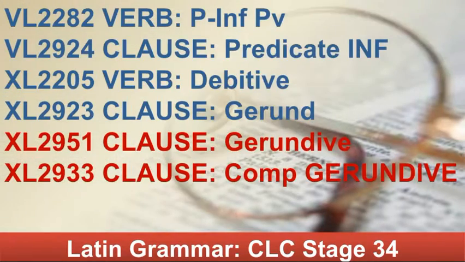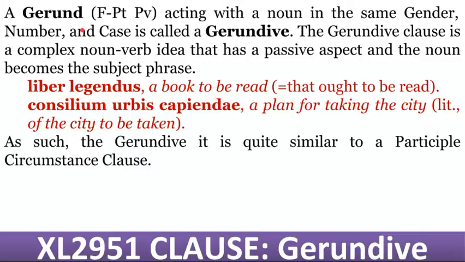Big thing, gerundive. Now, gerundive means when it's acting with a noun in the same gender, number, and case. -ive means adjectival. So therefore, a verb acting as a noun, acting as an adjective. So therefore, a book, and it does have that concept of obligation: must be read or to be read. A plan of taking the city. Notice that whatever is in genitive seems to be an object phrase, if you wanted to put it that way: taking the city in English, or the city to be taken.